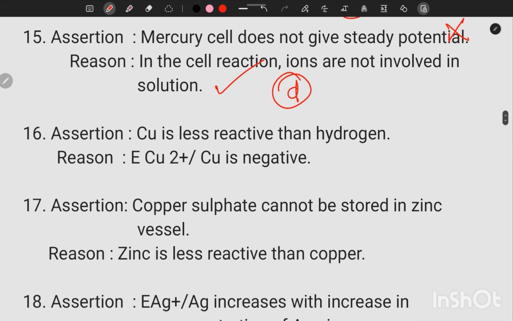16th question. Assertion, copper is less reactive than hydrogen. Yes, that statement is correct because copper has positive E0 value. So it is less reactive than hydrogen. Then E0 Cu2+/Cu is negative. That's wrong statement. So assertion correct and reason wrong. Option C.